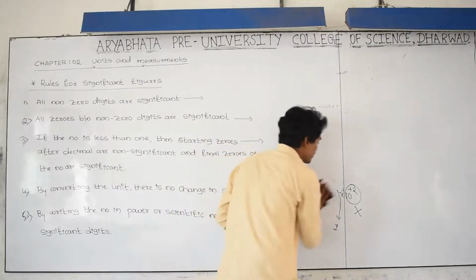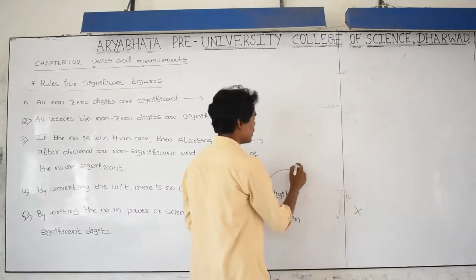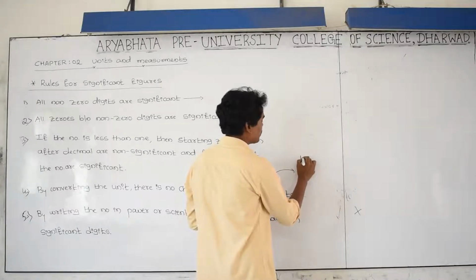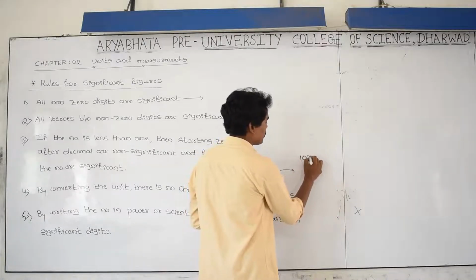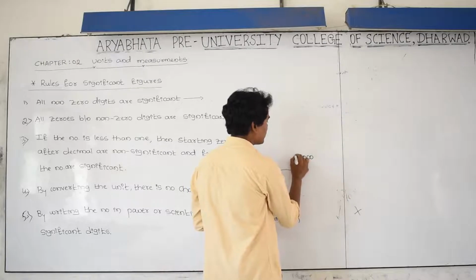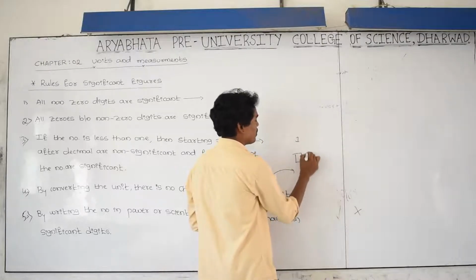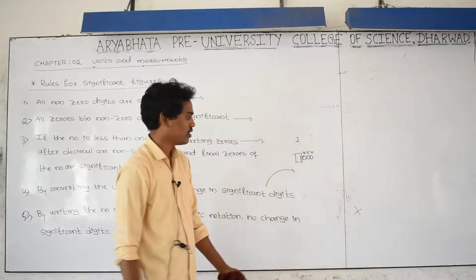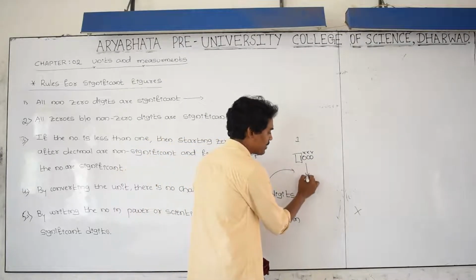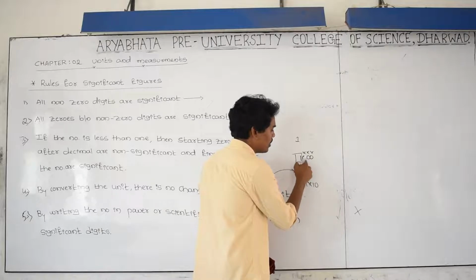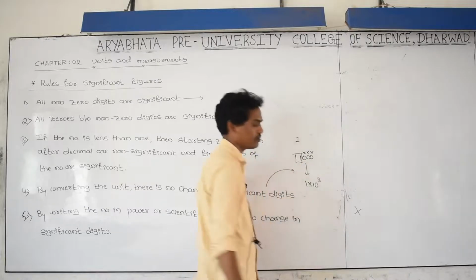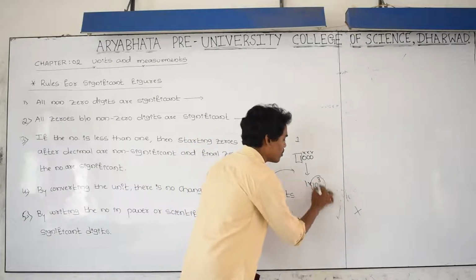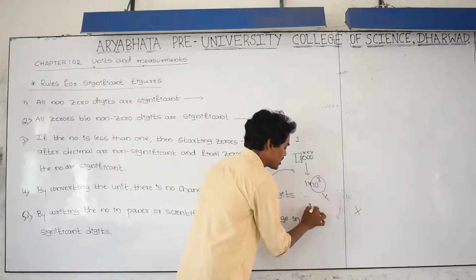Take one more example, that is 1000. How many significant digits? Only 1. Don't consider these zeros. And write this number in scientific notation, 1 into 10 to the power 1, 2, 3, plus 3. Don't consider the powers, leave it. And how many significant again? 1.